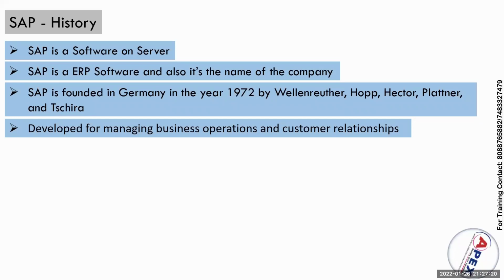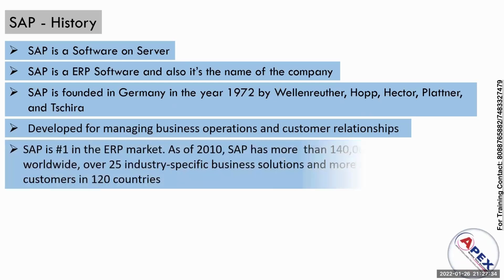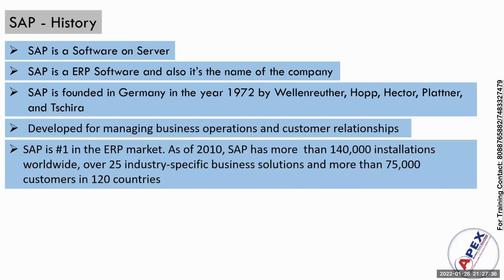Once they realized that the market needs integrated ERP software, they researched and developed this integrated ERP software, that is SAP. SAP is number one in the ERP market as of now. Oracle is one of the big competitors of SAP, but as per my knowledge, SAP is the only one which has these integrated modules.